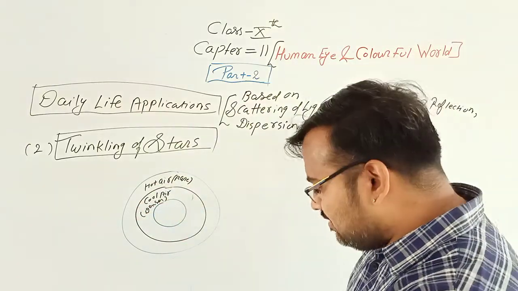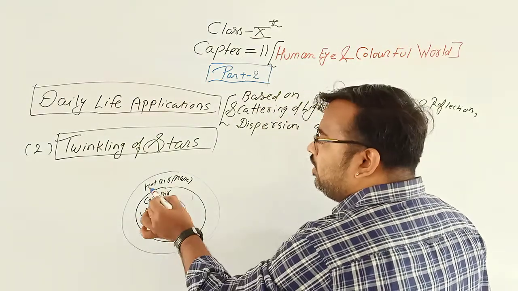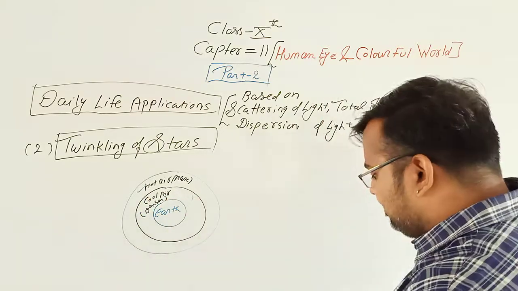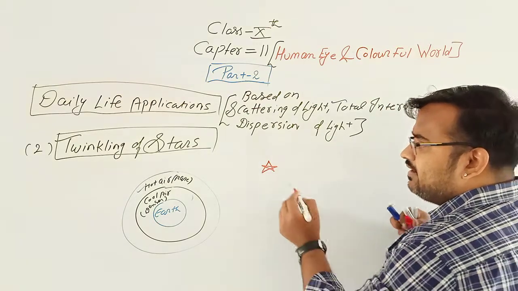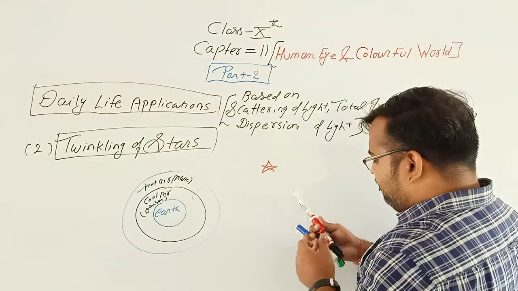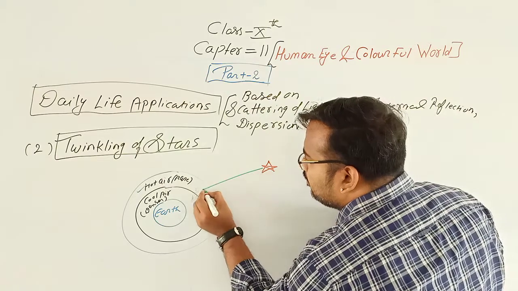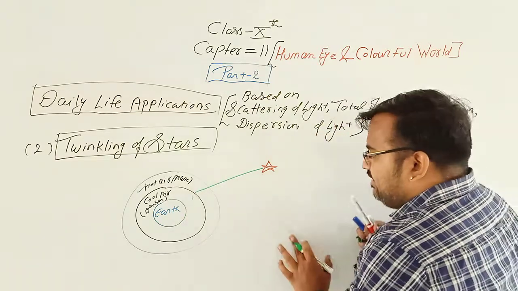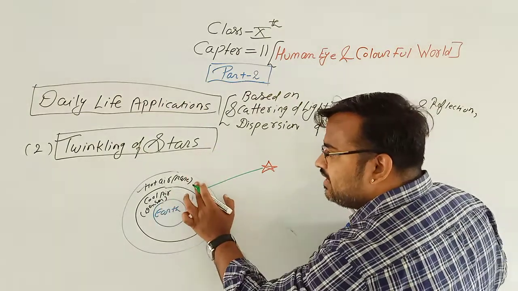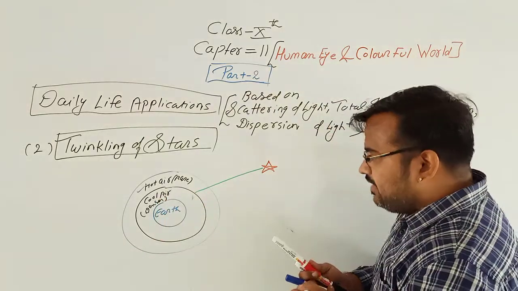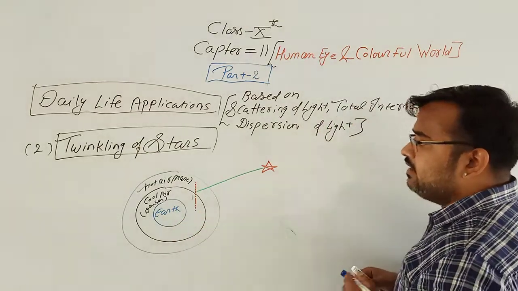See, this is our Earth. So, hot air and cool air. Now, suppose a star is present here. This is a star. Now see, when a light ray travels from the star, this is rare medium, hot air, and cool air is denser medium. Now I will draw a perpendicular plane. Clear?